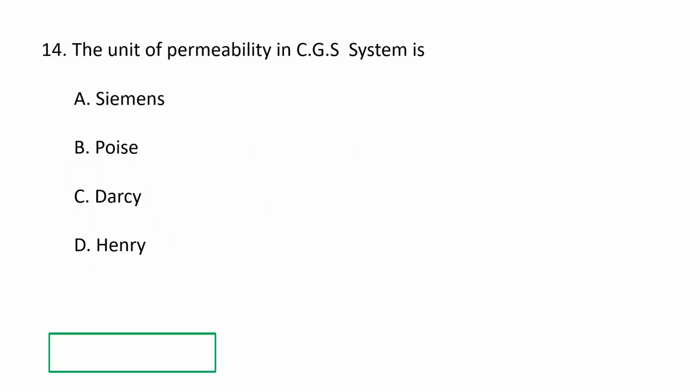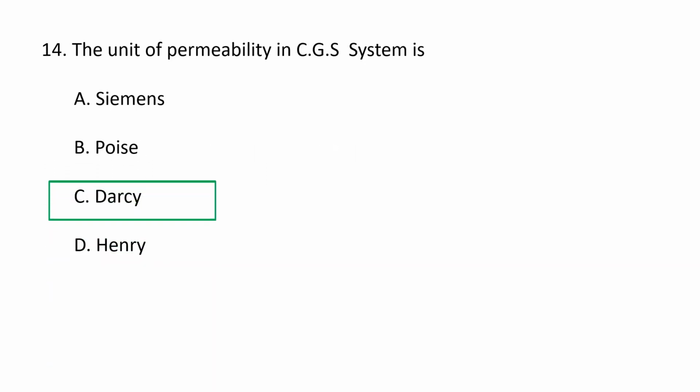Next question. The unit of permeability in the CGS system is: A. Siemens, B. Poise, C. Darcy, D. Henry. The unit of permeability in the CGS system is Darcy. The Darcy unit or milli-Darcy is sometimes used. These are units of permeability named after Henry Darcy. They are not SI units, but they are widely used in hydrogeology, petroleum engineering, and geology. So C is the correct option.